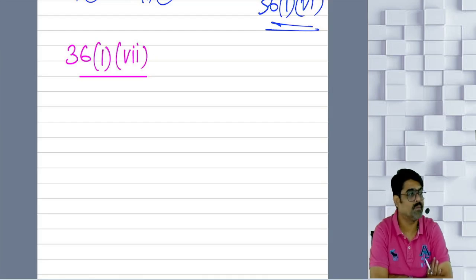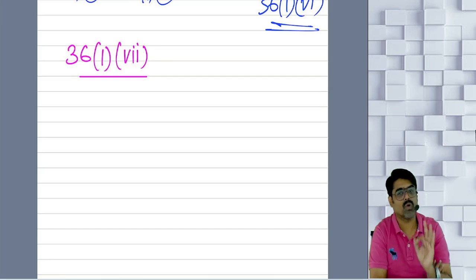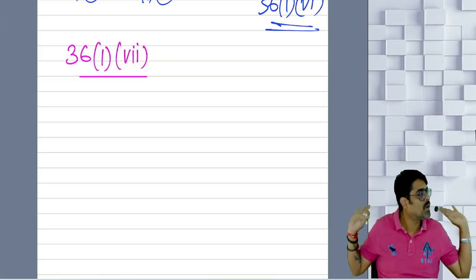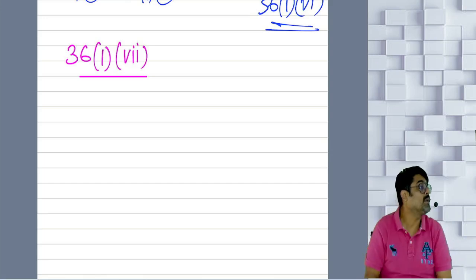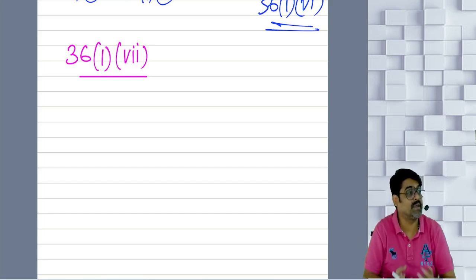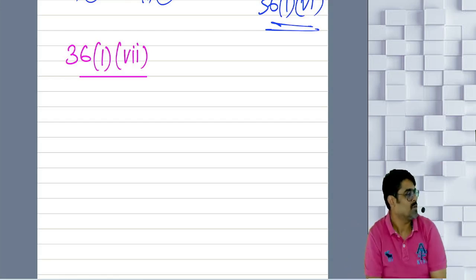What if he will pay? But you have claimed the deduction right now. Understanding or not? So till the time you don't know that actually they are not going to pay, till the time you have not written off your bad debt, we are not going to allow. But that bad debt has to be out of your income which is charged under the head PGBP. The income which was charged under the head PGBP, from that income if bad debt is there, only then we can allow you that bad debt.